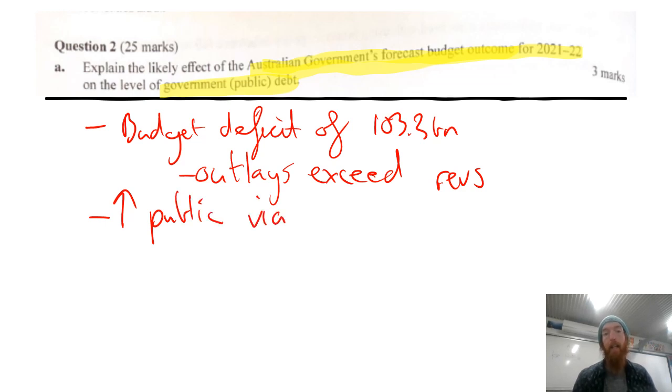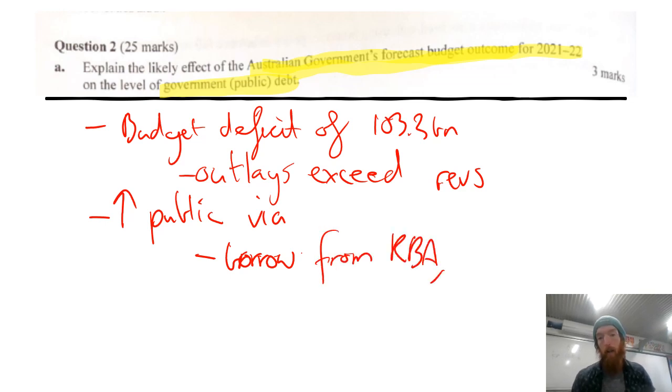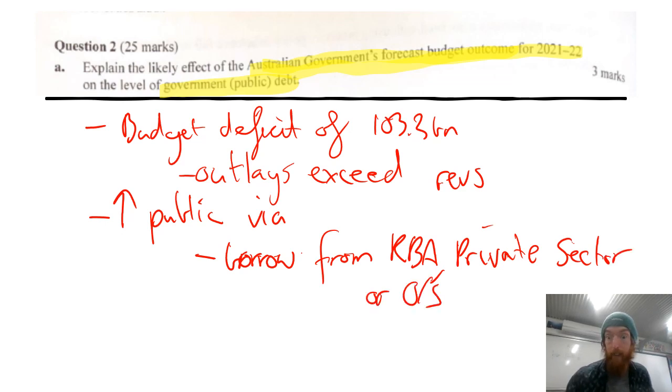So increase public debt via, and then you talk about the options that they can do, because they're either going to borrow or sell government bonds from the RBA, private sector, or overseas. And that's obviously going to be through selling government securities or bonds.